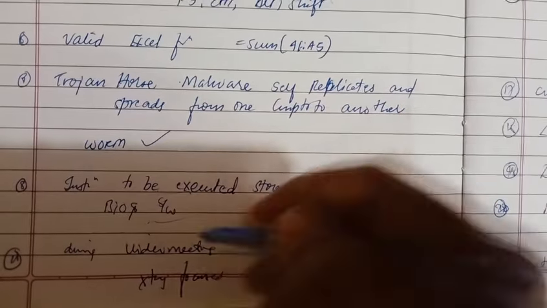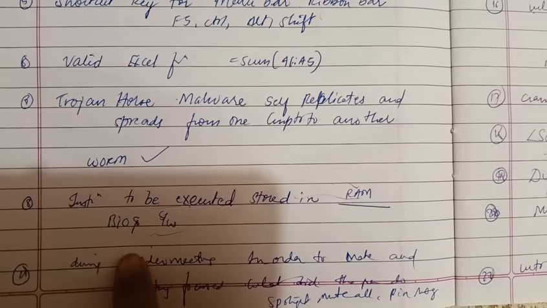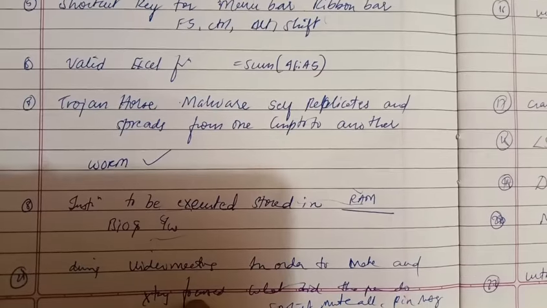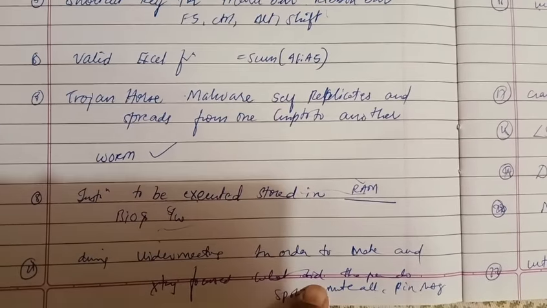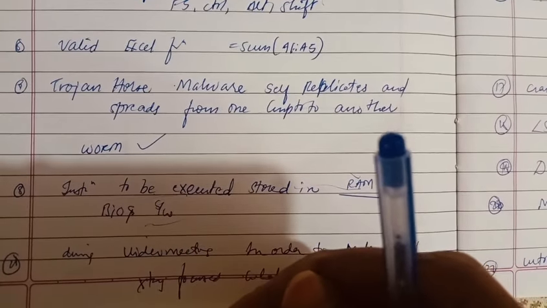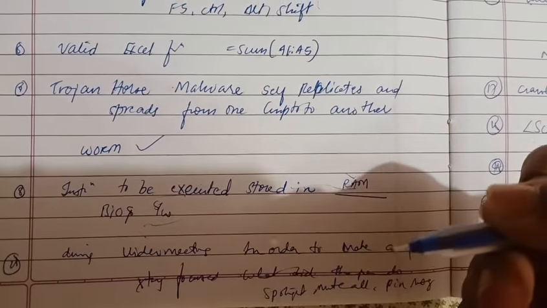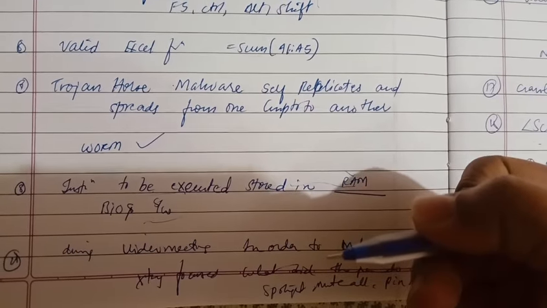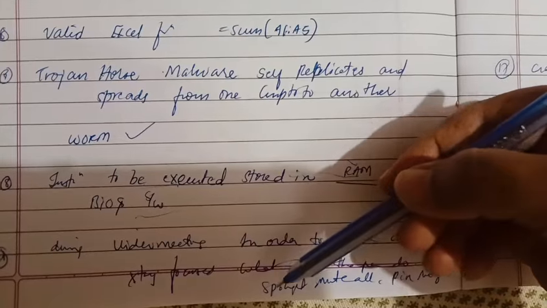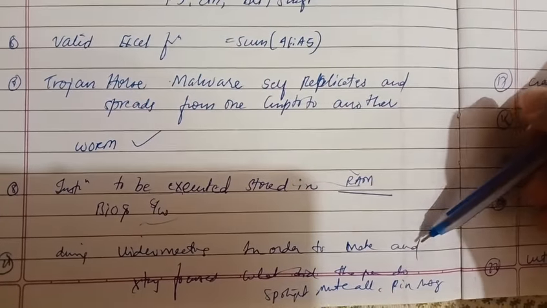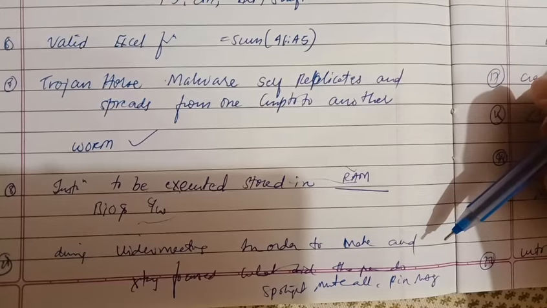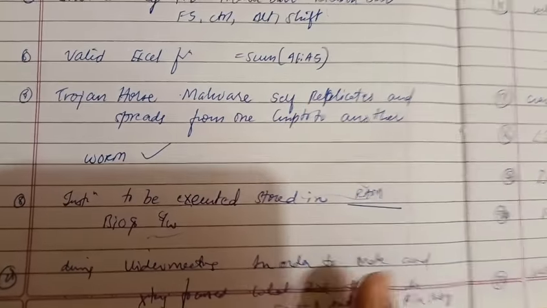Then one question was like, some person organized a video meeting. In order to make that audience focused, what did he do? Sorry for my bad handwriting here, since I scribbled down whatever came to my mind. Before I forget, I tried my best to write it here, so that's why my handwriting is like this. The options were spotlight, mute all, pin message, and some other options. But I don't know what the answer was for this. If you know, do let me know in the comment section.